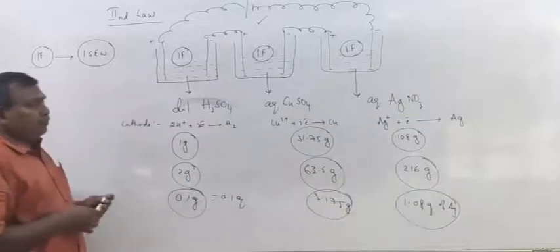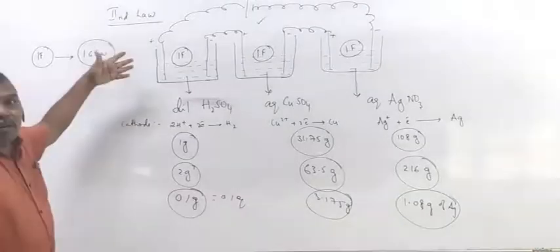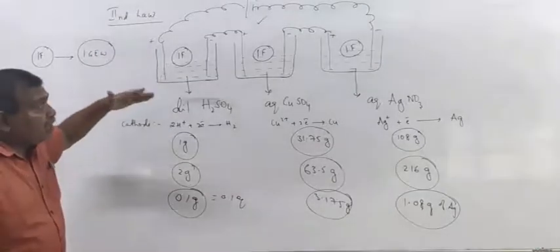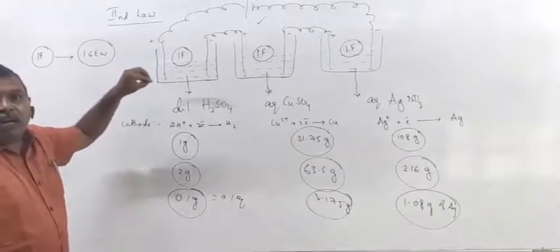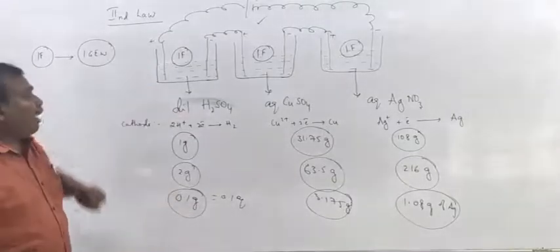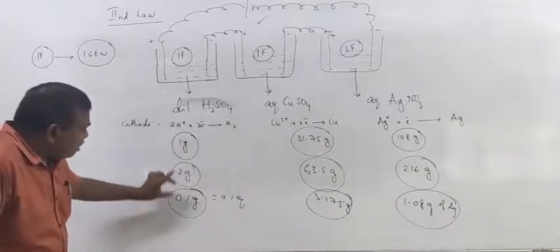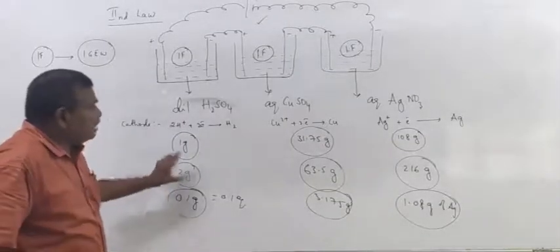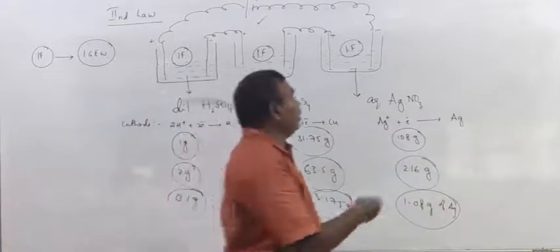So if one or two or more different electrolytic cells are connected in series, then same quantity of charge will enter in the different electrolytes. Then weights of the substances deposited is directly proportional to their equivalent weights only.